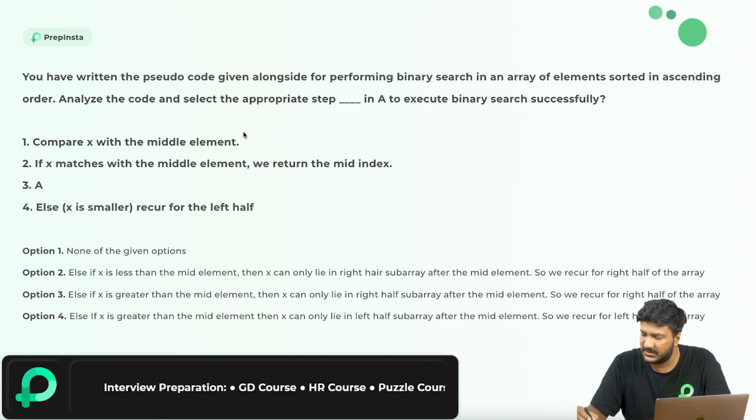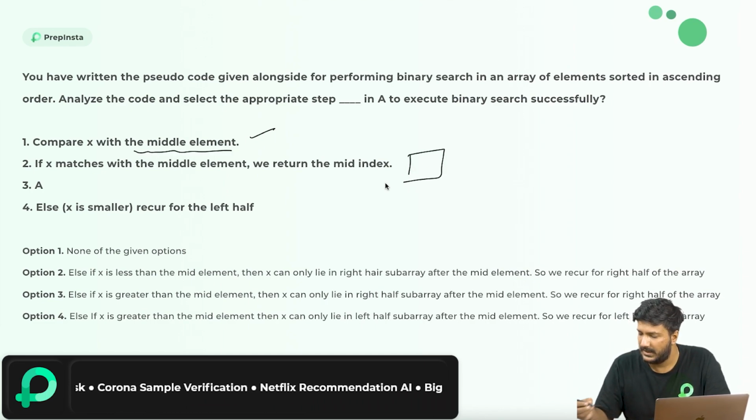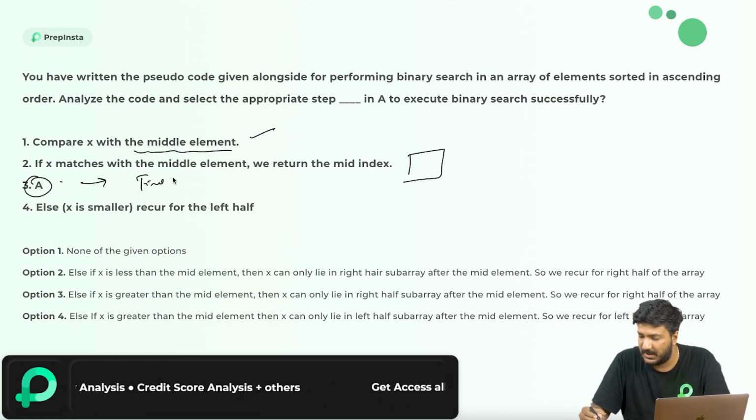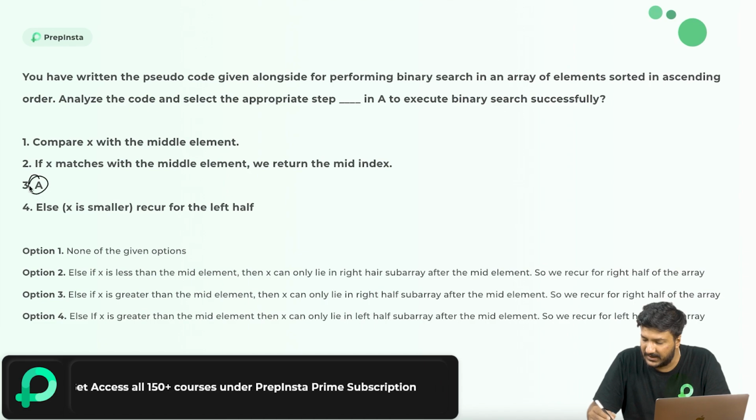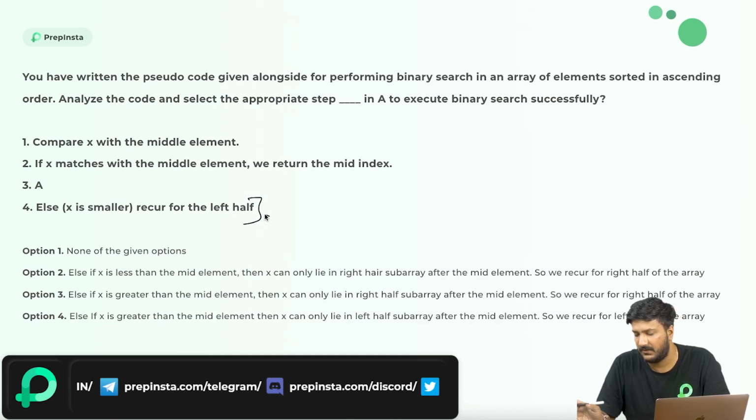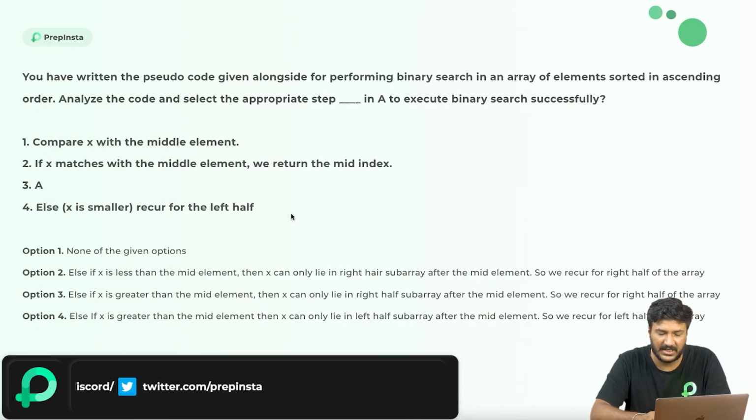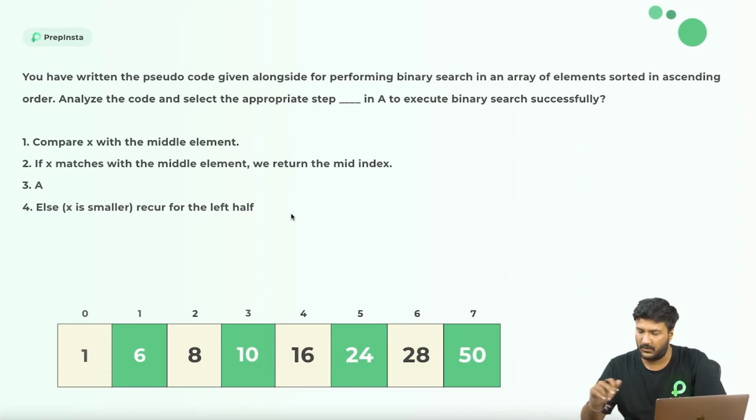In the first part, they're saying compare the middle element. In the second part, look at the mid. In the third part, find what the third part is. A is any one of options 1, 2, 3, and 4, and the fourth one is the left half. Let's look at binary search and understand all of it.